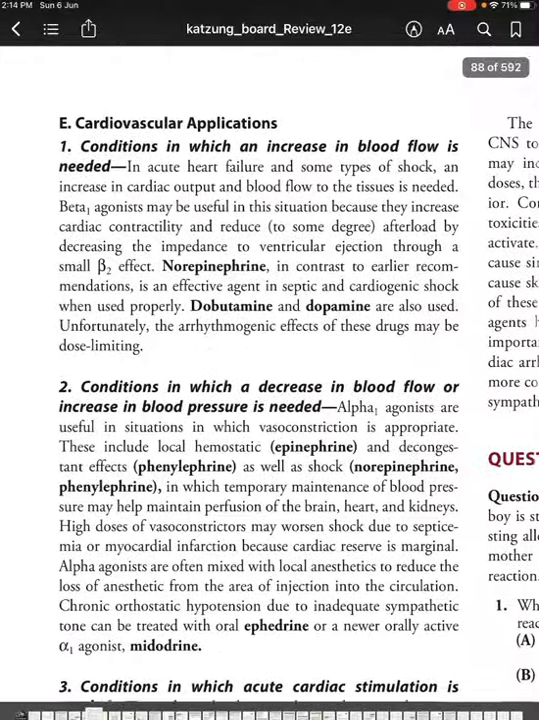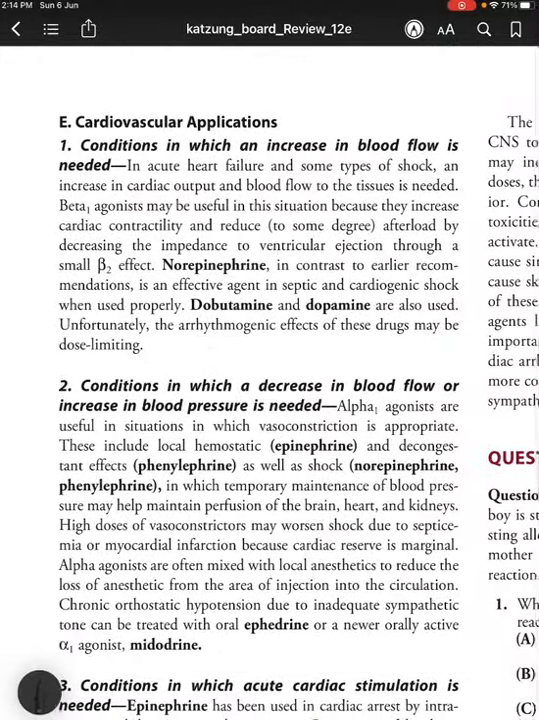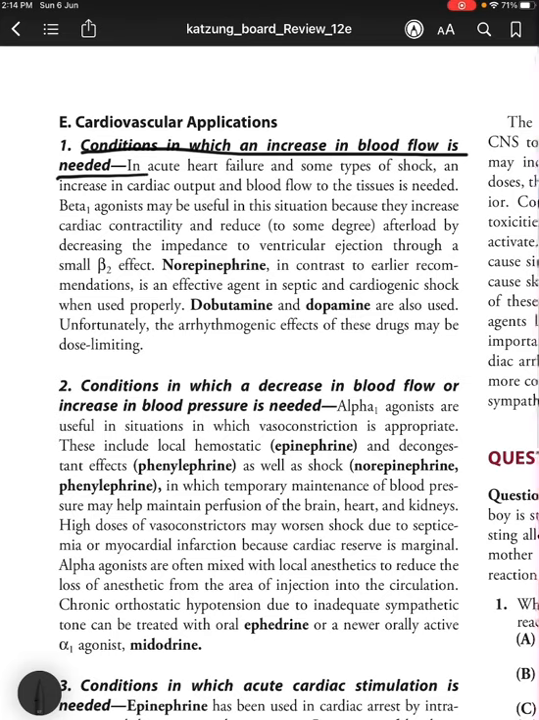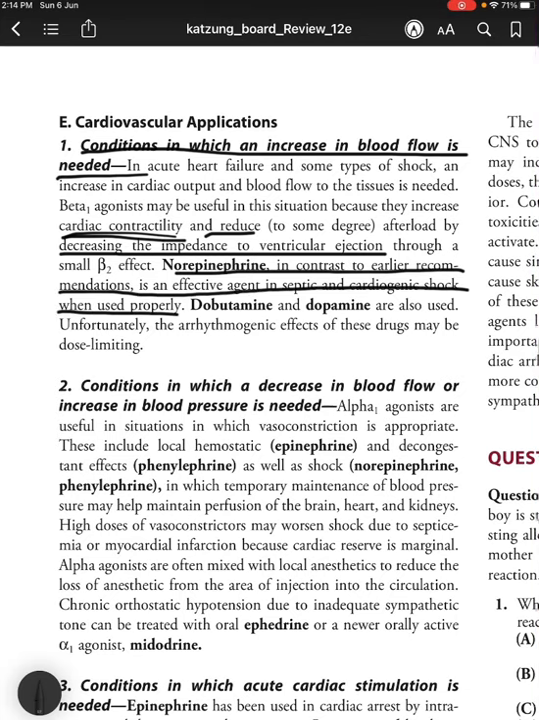Okay. So now coming to cardiovascular applications, conditions in which an increase in blood flow is needed. In acute heart failure or in some types of shock, an increase in cardiac output and blood flow to the tissues is needed. Beta 1 agonists may be useful in this situation because they increase cardiac contractility and reduce afterload by decreasing the impedance to ventricular ejection through a small beta 2 effect. So norepinephrine, in contrast to earlier recommendations, is an effective agent in septic and cardiogenic shock when used properly. Dopamine is also used to cause vasodilation to increase the blood flow. Unfortunately, the arrhythmogenic effects of these drugs may be dose limiting.